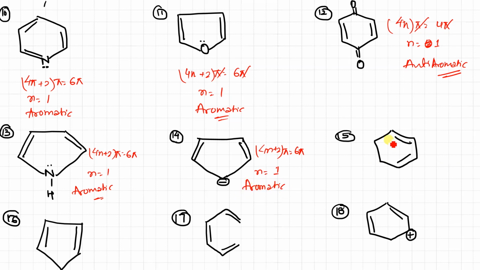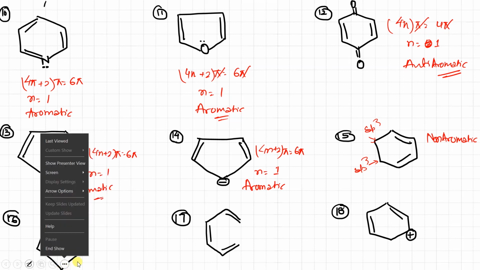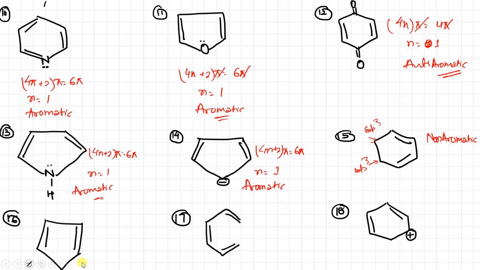Yes. In this, this is sp3 hybridized, and this is also sp3 hybridized. So obviously no need to check. This is non-aromatic. Okay. In this structure, it is sp3 hybridized, isn't it? So again, this is non-aromatic.